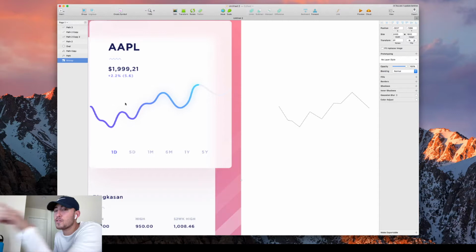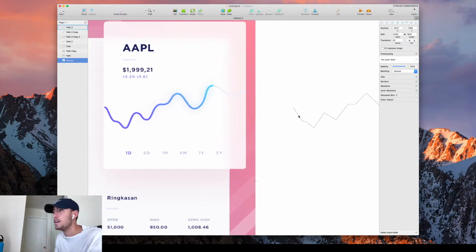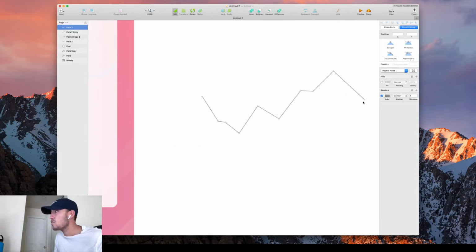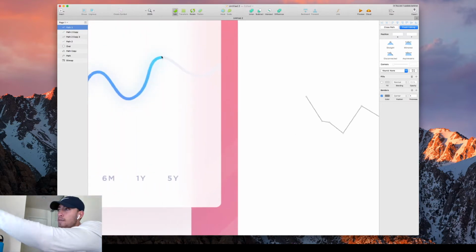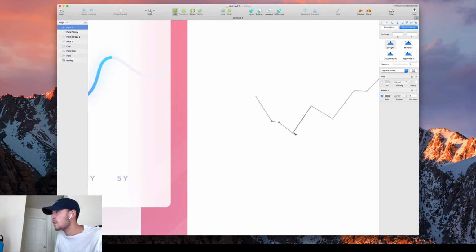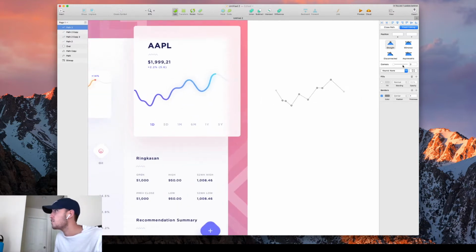These are curved lines, right? These are not jagged like the first graph we did. So what I'm going to do is grab each point. I don't need to grab the edges, right? We're going to find out how to make them round like this point right here after. But let's just focus on getting these aligned with that design. So I'm grabbing each point, just holding shift to grab each one. I'm going to zoom out, and then bring these corners in.